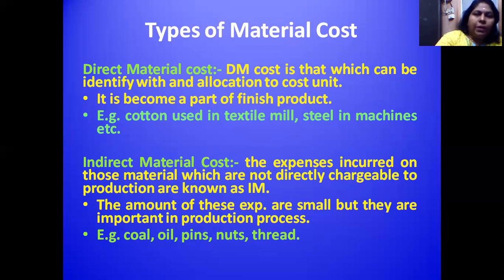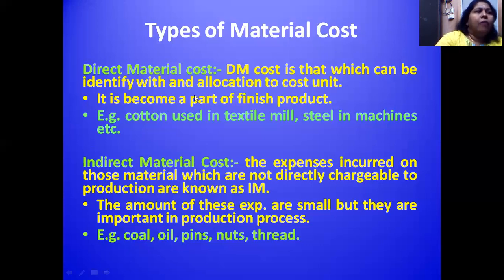Definitely limestone is the raw material used. So limestone is the direct material cost, where you can see the raw material in the final product.